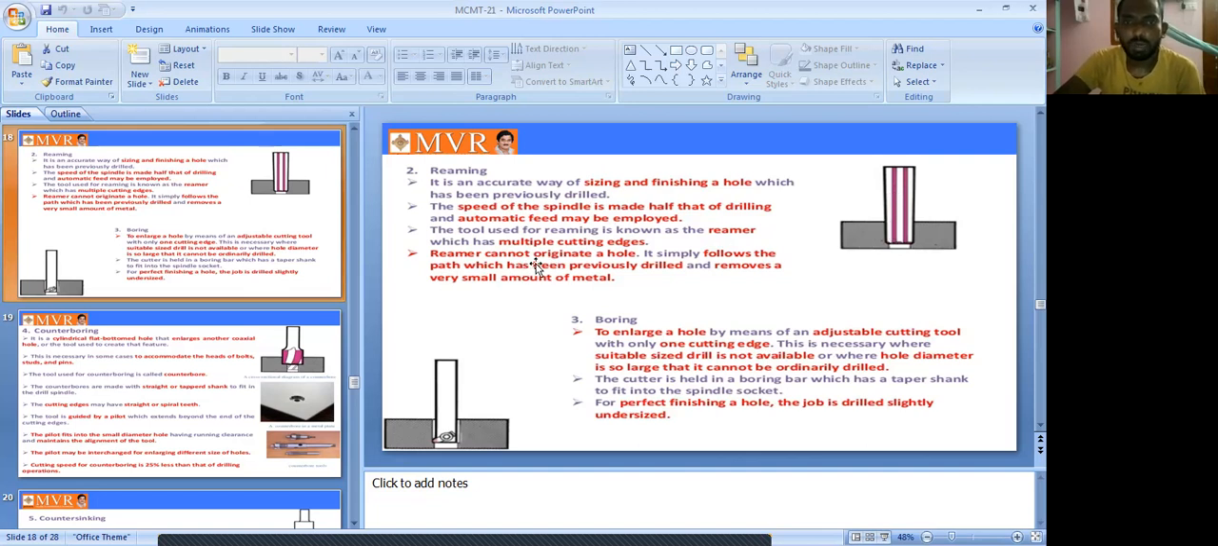Next, the reamer cannot originate a hole. It simply follows the path which has been previously drilled and removes a very small amount of metal.